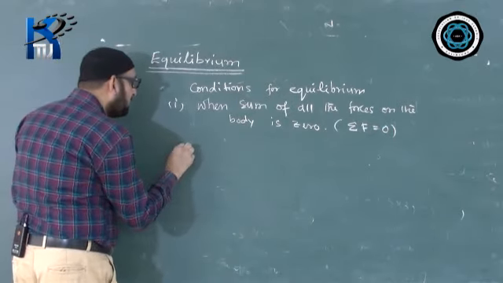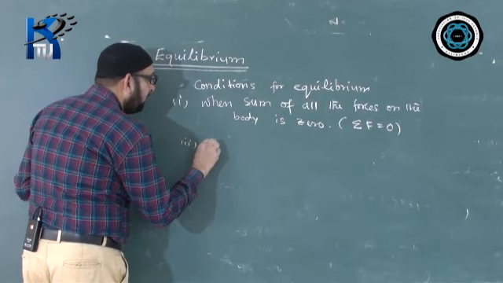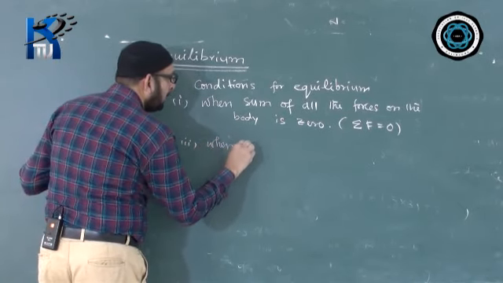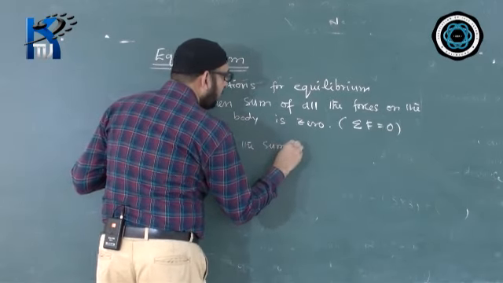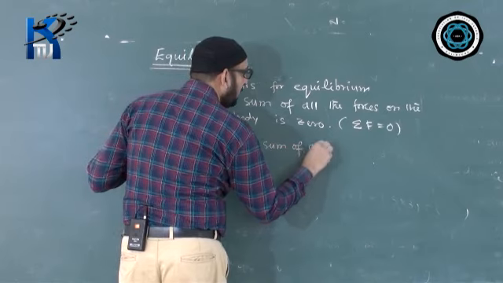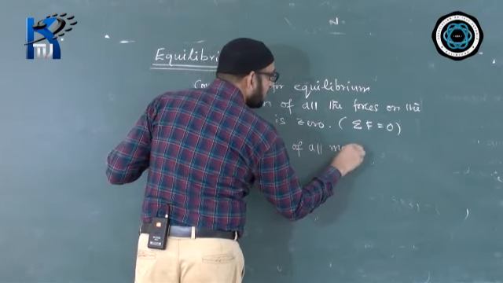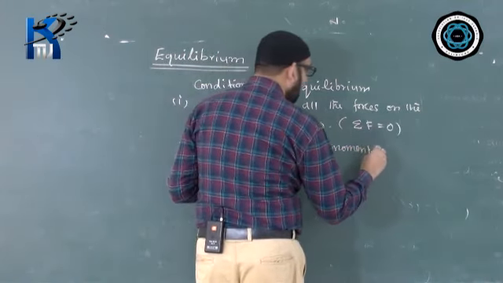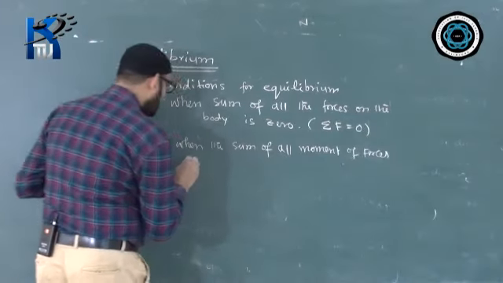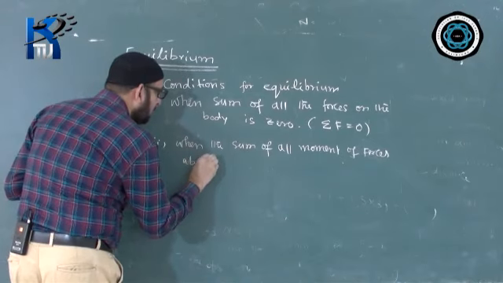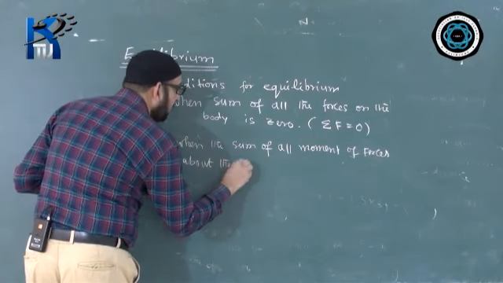The second one is when the sum of all moments of forces about the point of rotation is zero.